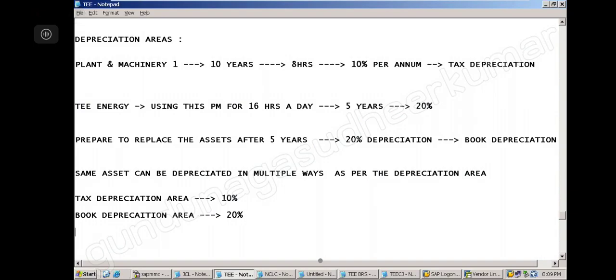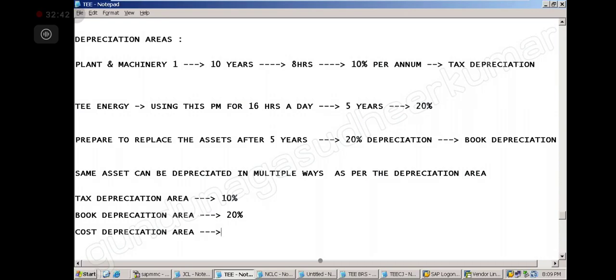Understand? So like that, you can have some other depreciation area, like cost depreciation. Cost depreciation area means what? Here you will go by cost. Suppose, for example, some days I am using 5 hours, some days 17 hours, some days 9 hours. So if it is like this, I will maintain a record of how many hours I am using.